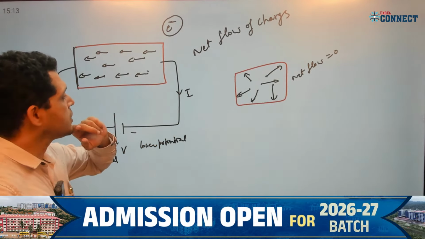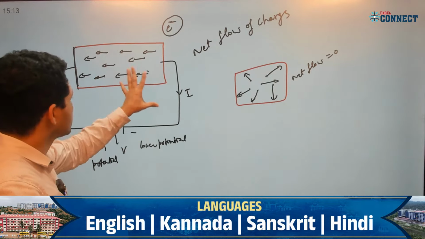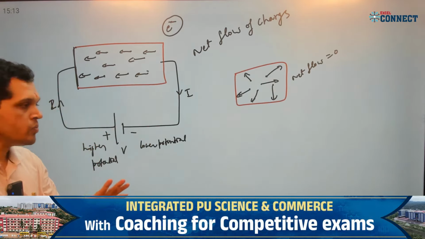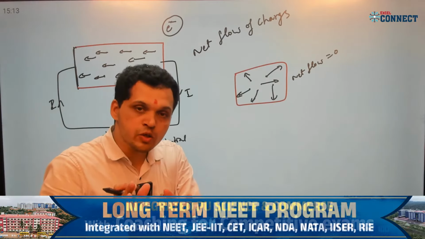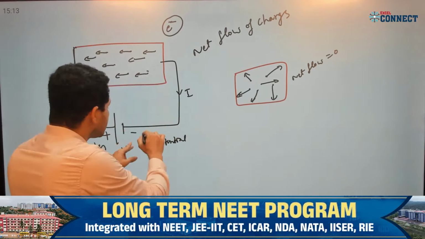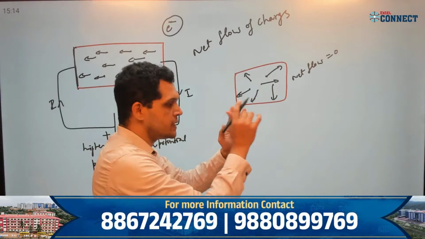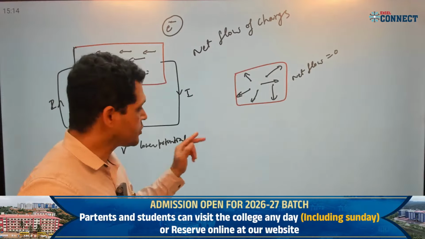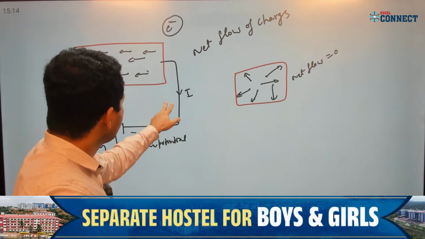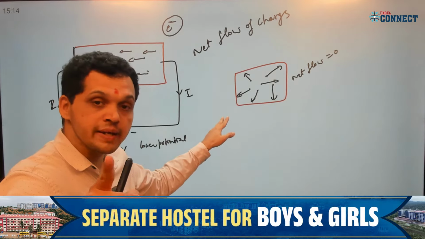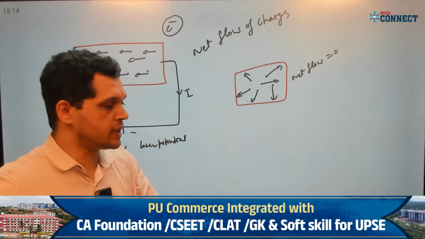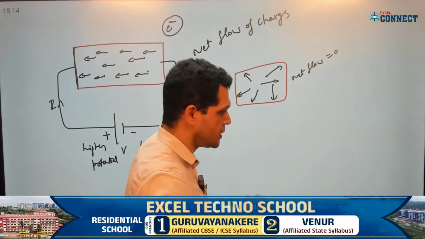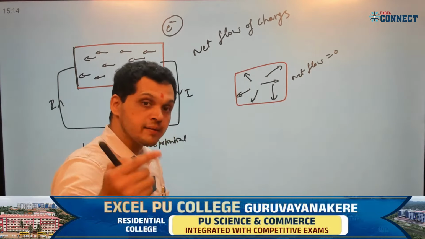Hope you understood, students. Now I am discussing net current. Now there is a current in this particular direction, but even though I told current is the rate of flow of a charge in a particular direction, as given in the previous slide, there is no direction for current. Current is a scalar quantity. It is not a vector quantity. Electric current is a scalar quantity.